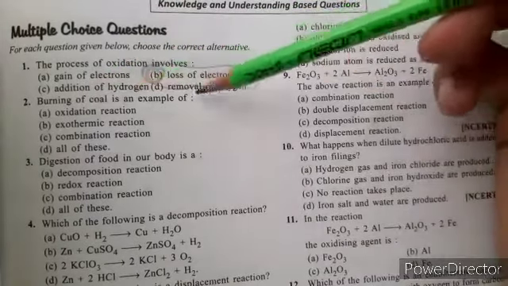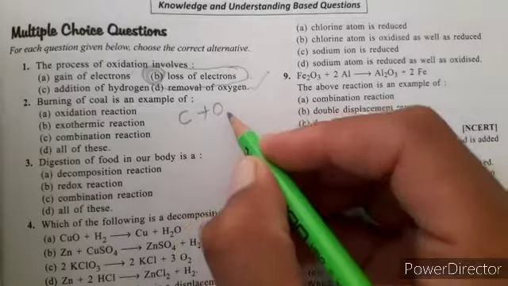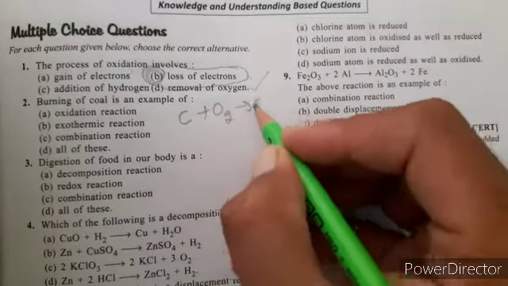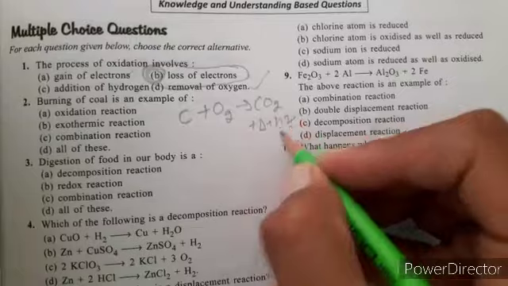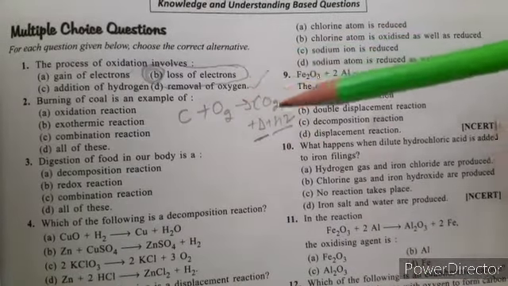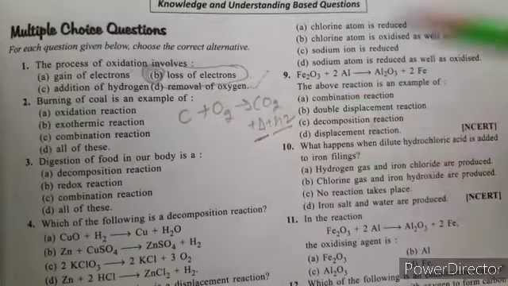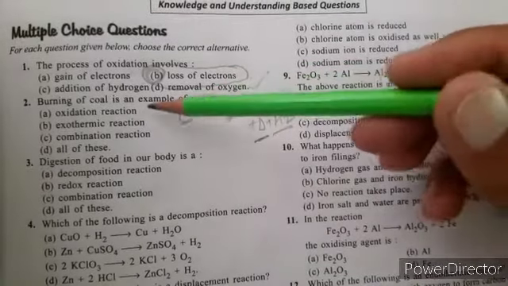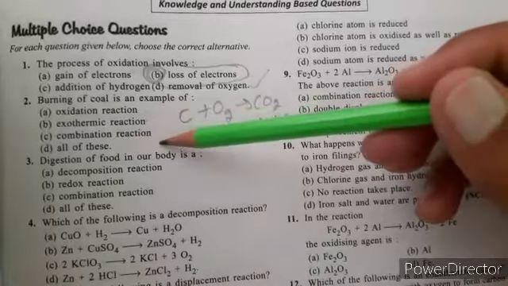Burning of coal is an example of what? When we burn coal in the presence of oxygen, it produces carbon dioxide plus heat plus light. These are the two energies produced when we burn coal. Coal is a form of carbon. So what type of reaction is this? Is it oxidation, exothermic, combination, or all of these?